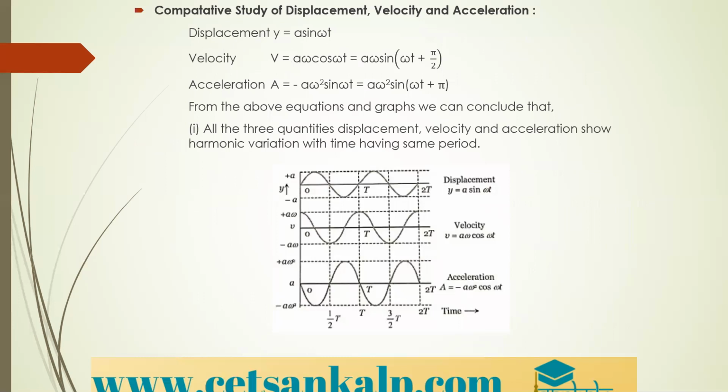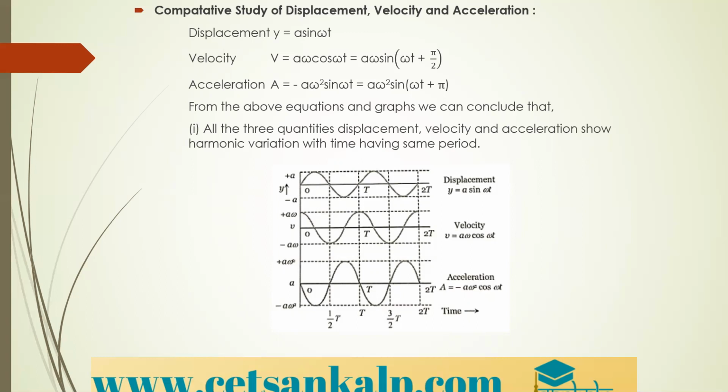Observe the second graph, the middle one. There, the velocity amplitude is written as plus a omega and minus a omega for the velocity graph, and for displacement it is written only plus a and minus a. Therefore, we say that the velocity amplitude is omega times the displacement amplitude. In the same way, see the first and last one, that is the displacement and acceleration graphs. The acceleration amplitude is omega square times the displacement amplitude, right?